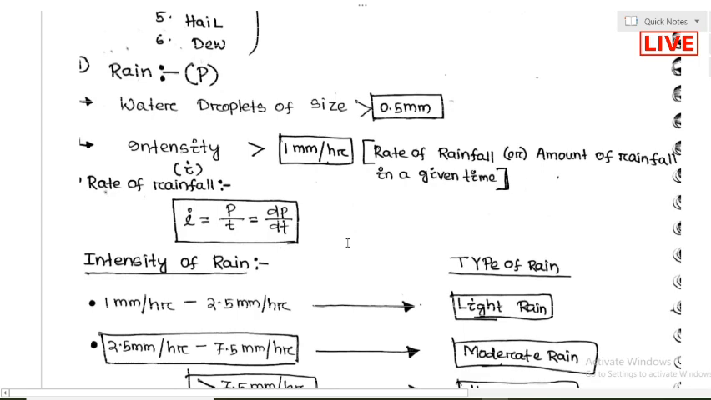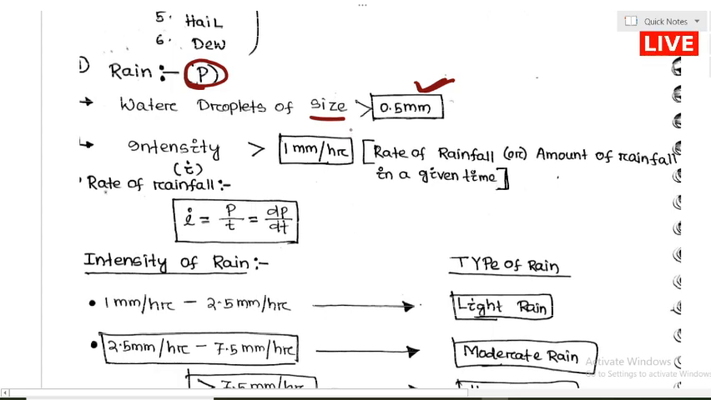Rainfall is represented throughout our lecture by P. It is called rainfall when the water droplet size is more than 0.5 mm and the intensity of the rainfall is more than 1 mm per hour.